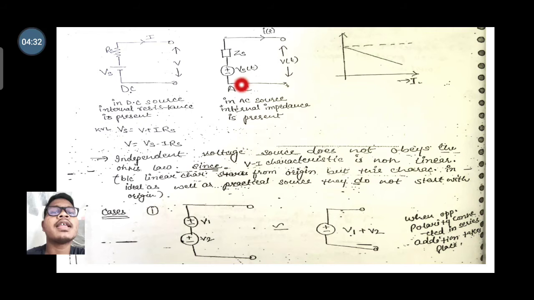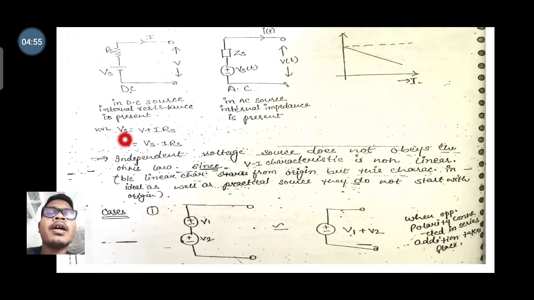In case of an AC circuit it is the impedance, and in case of a DC circuit there is only one resistance connected across the voltage source. If you want to find the voltage source Vs, then you should add the voltage across the output and the voltage across the resistance.